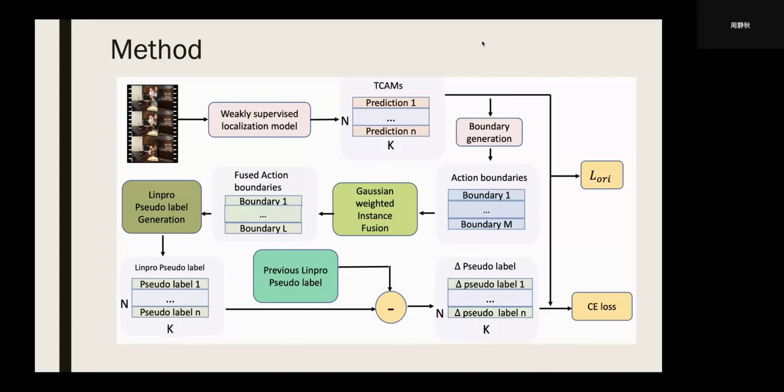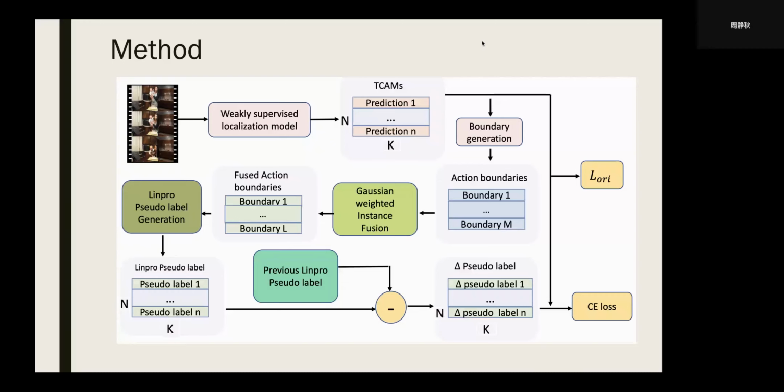With those TCAMs we generate action boundaries, and those generated action boundaries, normally speaking, are processed by an NMS module. But in our work, we use the Gaussian weighted instance fusion module to fuse those action boundaries.